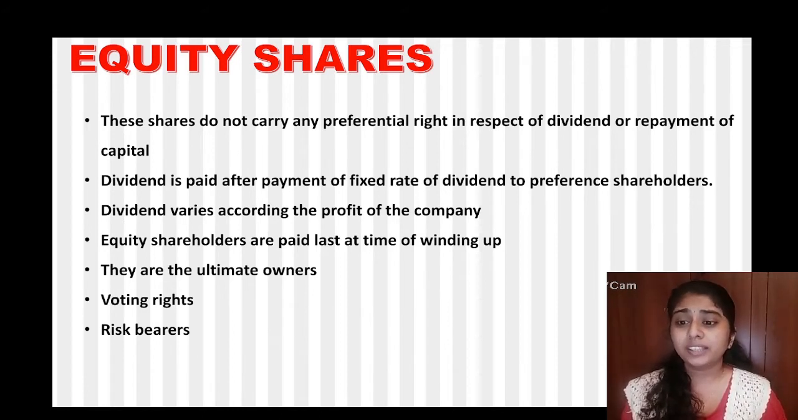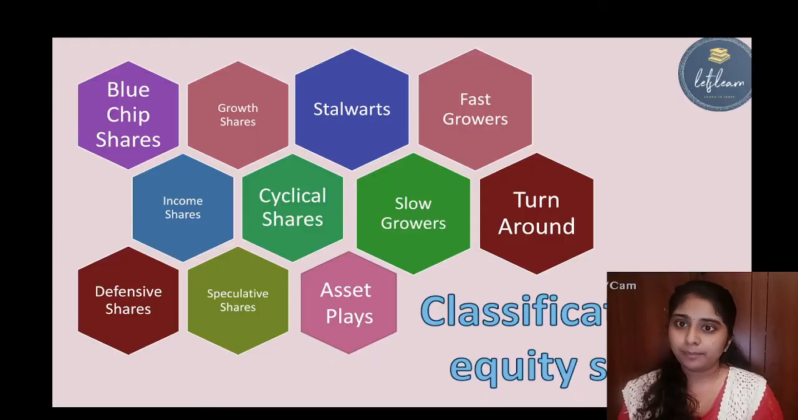So equity shareholders are paid last at the time of winding up of a company. That is, if a company is winding up, the company will pay off everyone else like debentures, preference shares, debtors, and the equity shareholders are the last ones to be paid at the time of winding up. But what are the benefits of equity shareholders? As they are the ultimate owners of a company, they do have their voting rights and decision making rights. Okay, so these are the features of an equity share. So let's see what are the classification or types of equity shares.